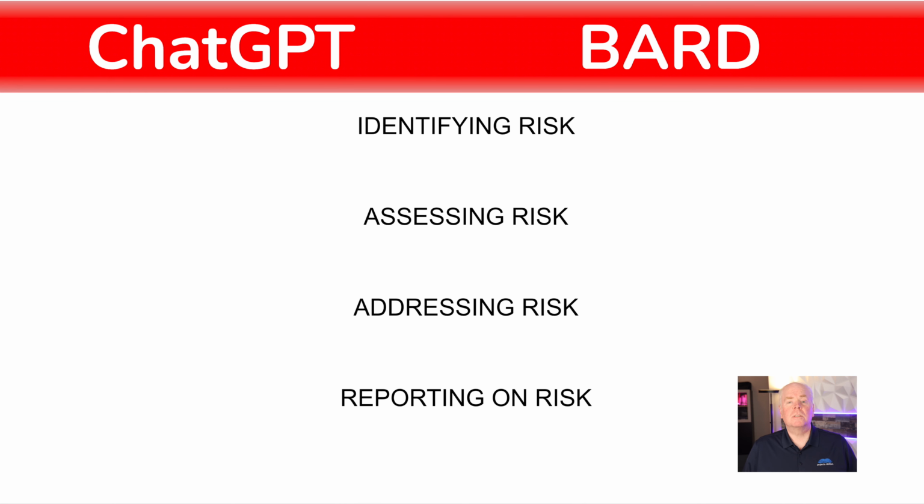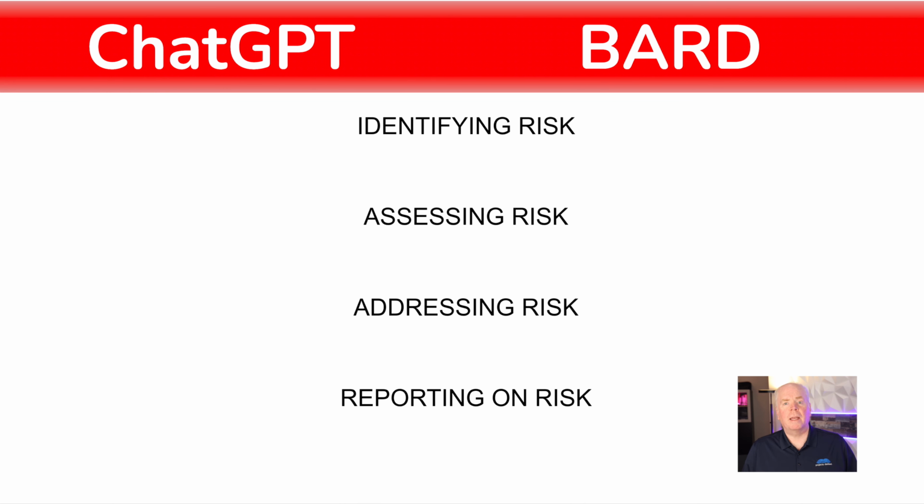Specifically, we're going to look at ChatGPT and Google Bard as it relates to managing project risk. I've developed 4 tests to help us assess which tool is better for managing risk. The first way we're going to test these tools is to see how well they help us to identify risk. Next, we're going to test how well they help us assess the severity of the risk. Next, we're going to look at how they help us address risk. Finally, we're going to look at how they can help us report out on the risk related to our project.